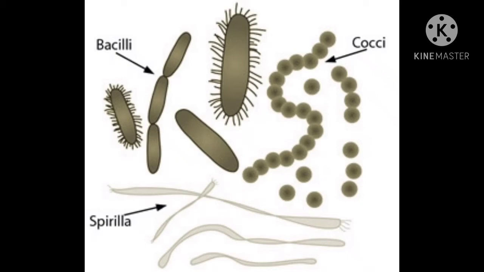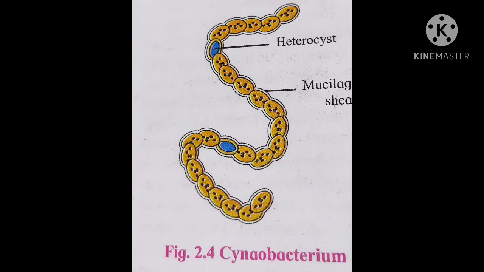Filaments show heterocysts, which help in nitrogen fixation. You must have seen cyanobacteria; in cyanobacteria they have a blue part in between, that is the heterocyst. That is the main part that helps in nitrogen fixation.